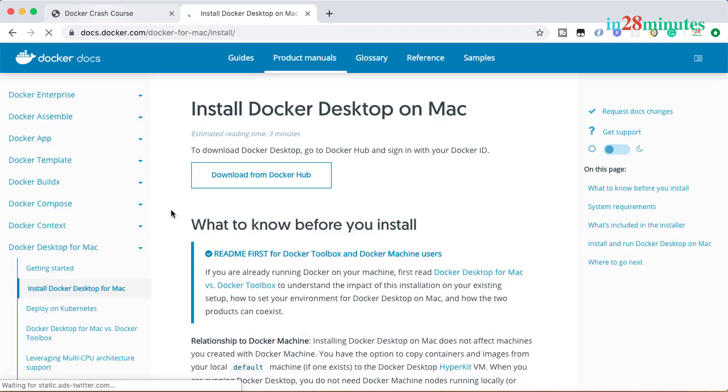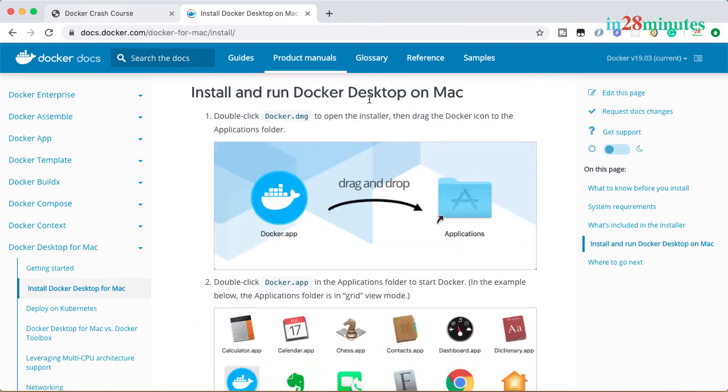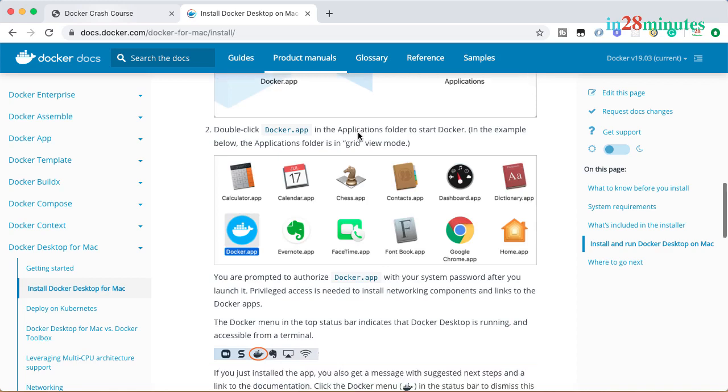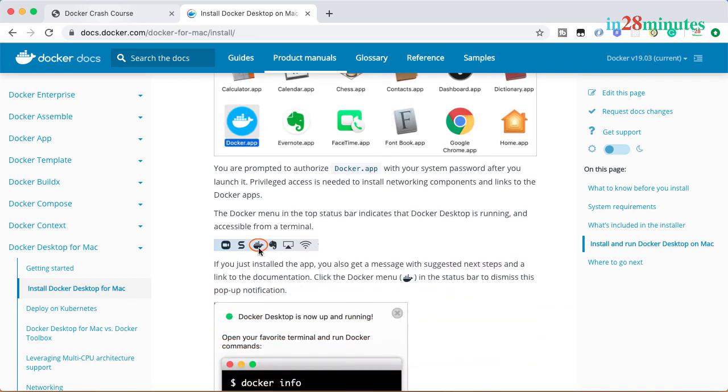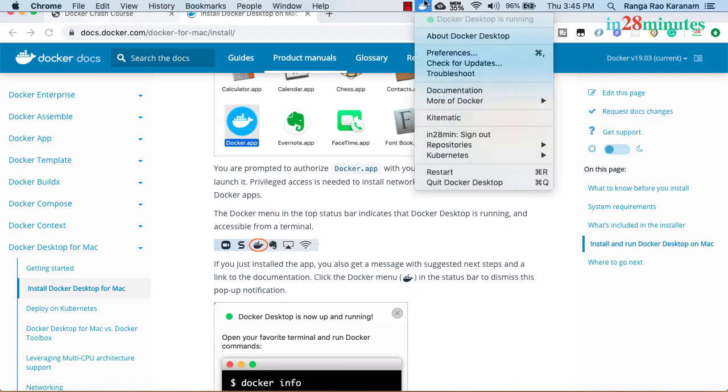Installing Docker Desktop is very easy. If you are on Mac, you can click the link install Docker Desktop on Mac. You can download the Docker Desktop for Mac from here by clicking the download from Docker Hub button. Once the download completes, all that you need to do is double click on the installer and drag the Docker icon into the applications folder. And after that, you can double click the docker.app from the applications folder to start up Docker. And once Docker starts up, you should see something like what I see in here. So this is the thing that you should be able to see.